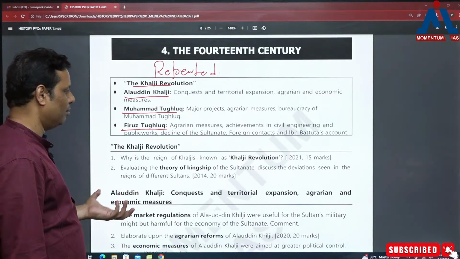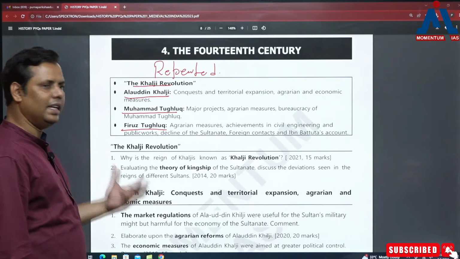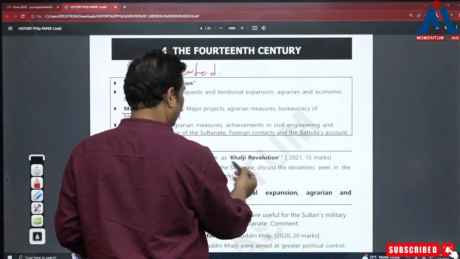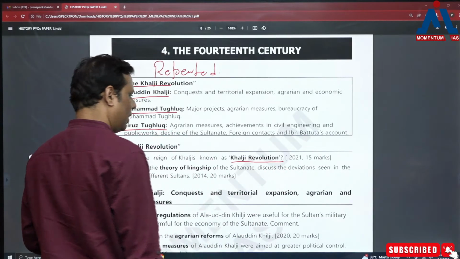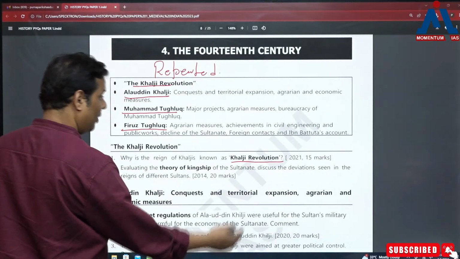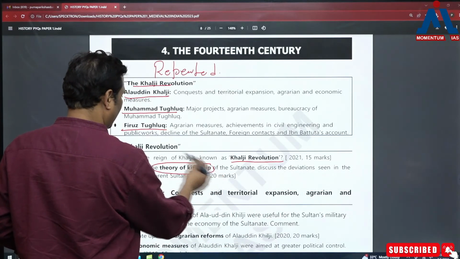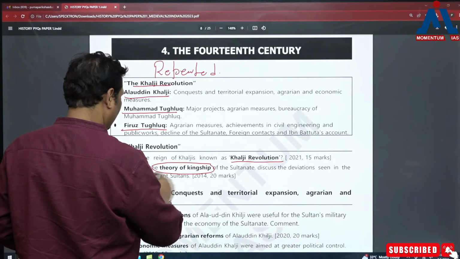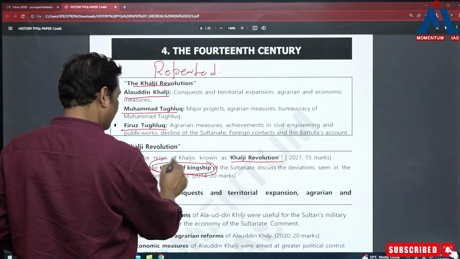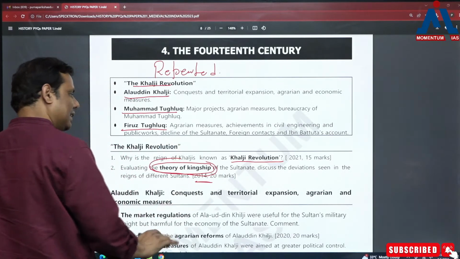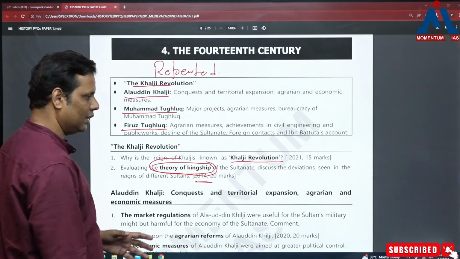Khalji Revolution is a simple term, and in fact it's being asked to you on regular occasions. And when it comes to the Khilji Revolution, so basically you know the coming of the Khaljis is known as Khalji Revolution, and 2021, मतलब last to last year they have asked this question. Then the theory of kingship, this is what I had been discussing a little earlier also. So theory of kingship is something which is very important, but again last it was asked in 2014. But yes, there is a possibility of this question.